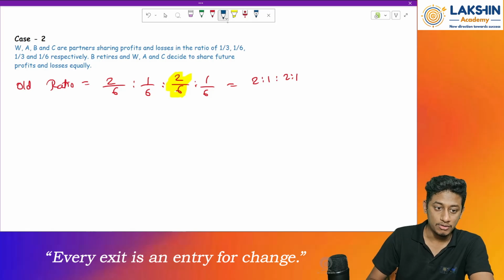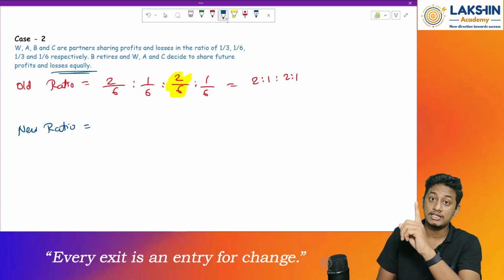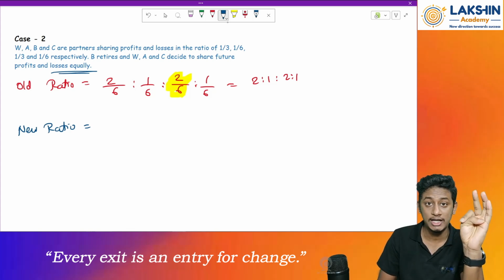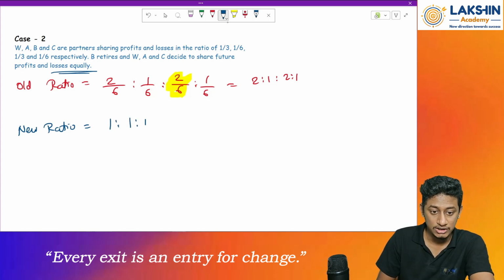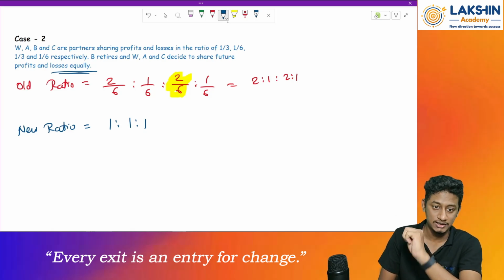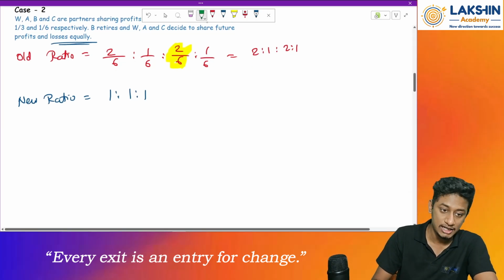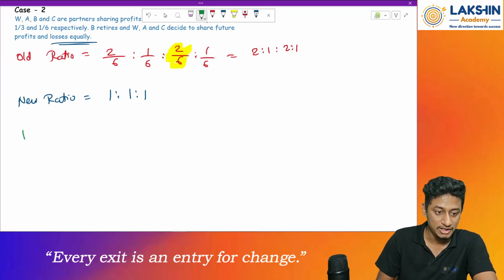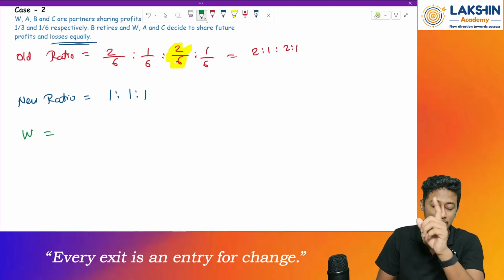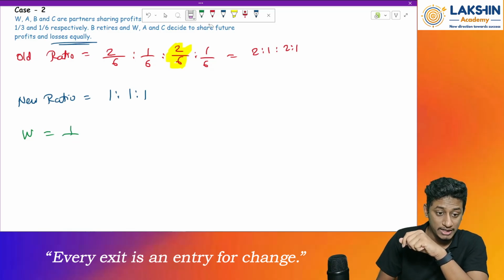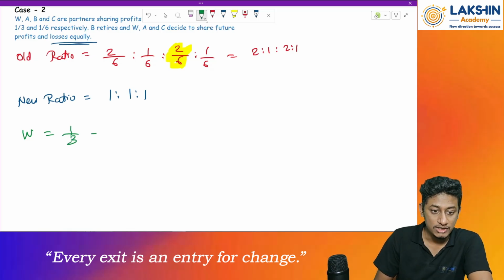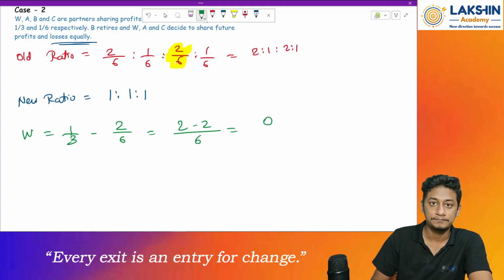Okay, so now tell me the new ratio. As per the question, the profits are shared equally between whom and whom? W, A and C. So 1:1:1 is the ratio shared between all these 3 partners. Now again, how to find out the gain ratio? Start with Mr. W. W's new share is 1 by 3 minus the old share, 2 by 6, that would be 2 by 6 minus 2 by 6 equals 0. So that means Mr. W has not gained anything.